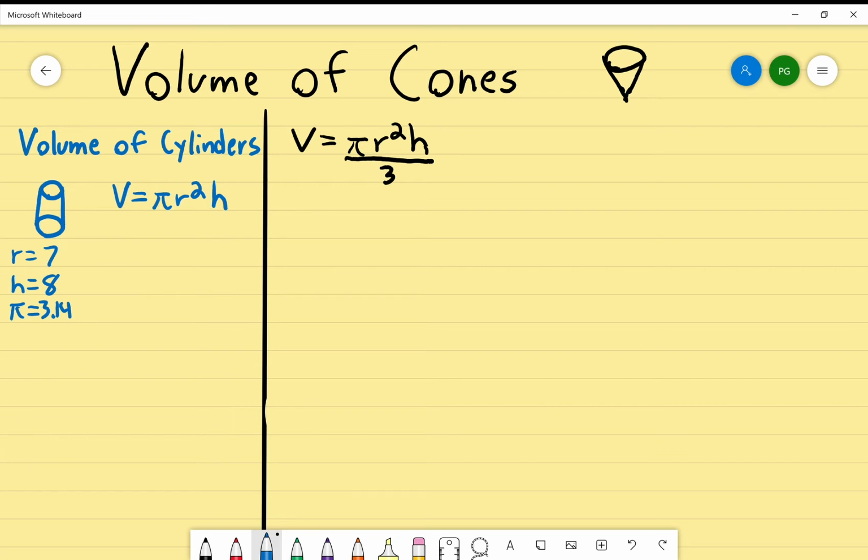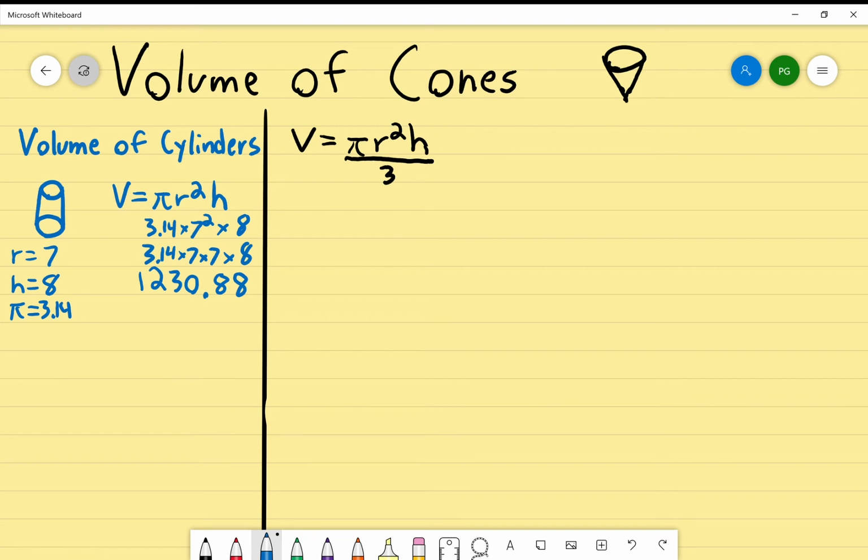So here you would go, okay, pi is always 3.14. So you'd replace everything in your formula with its value. 3.14 times r, which is 7 squared, times height, h, which is 8. Now remember, 7 squared isn't 7 times 2, it's 7 times 7. So 3.14 times 7 times 7 times 8. All you do is plug that in the calculator. Boom, you've got it, 1,230.88.